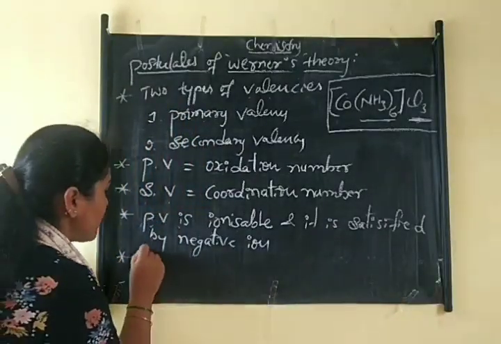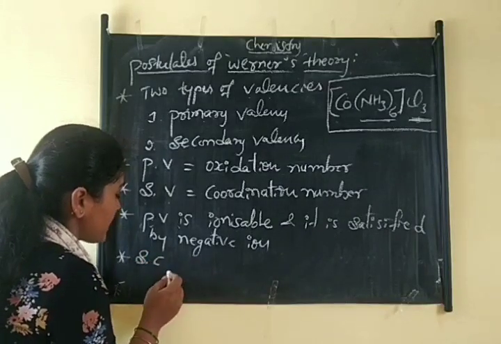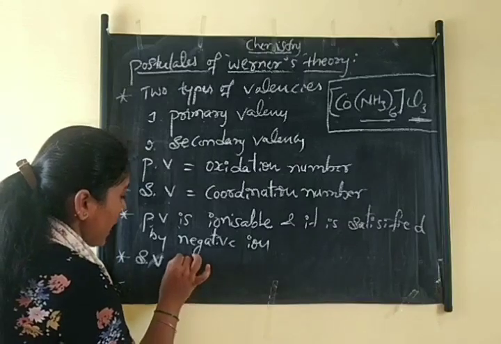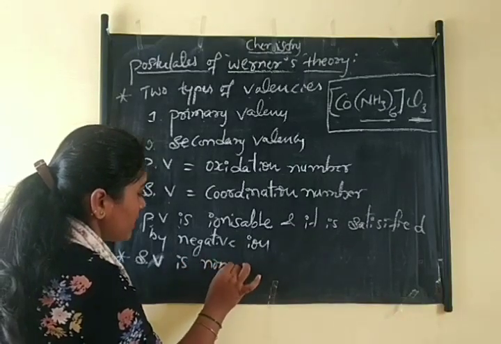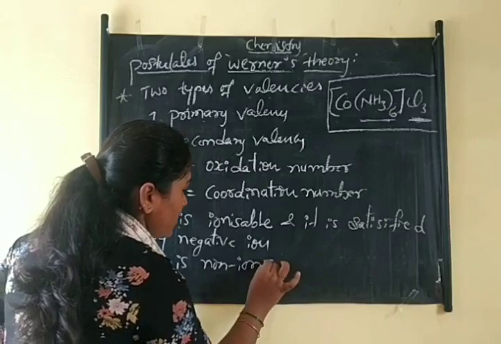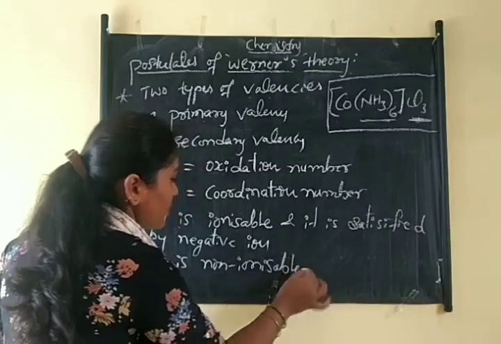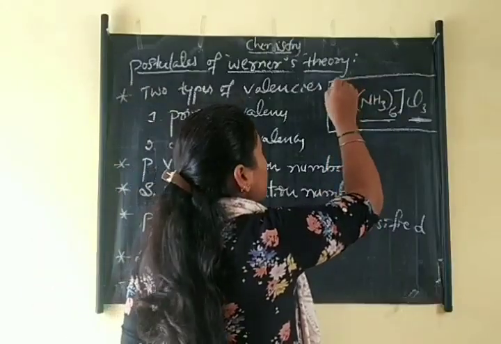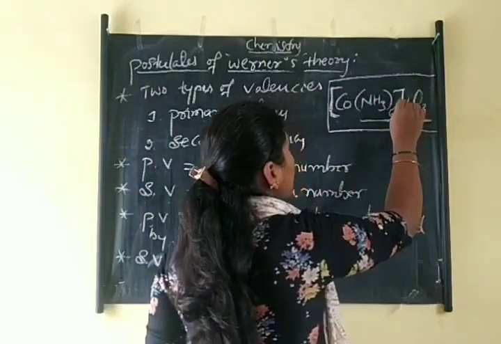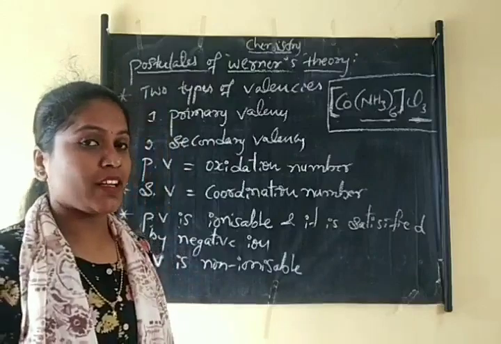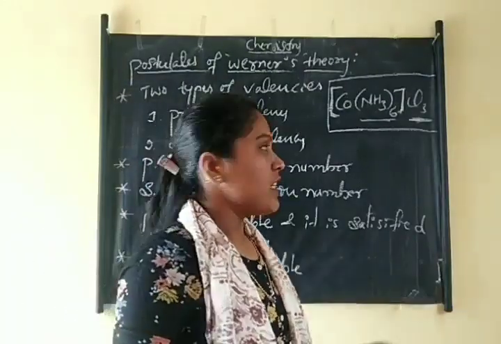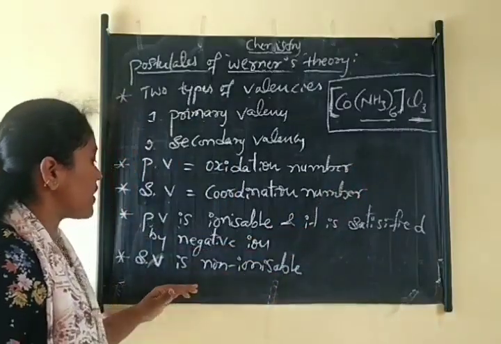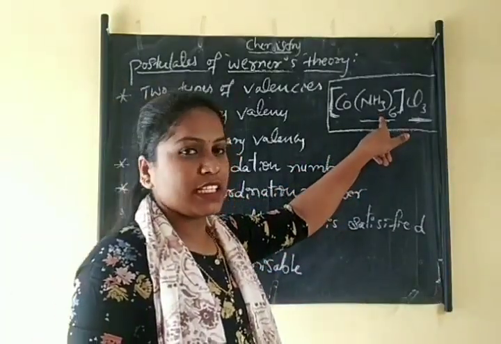The next postulate is that secondary valency is non-ionizable. I already told that the molecules present inside the square bracket are constant in all states, the solid state as well as the aqueous state. So this is the secondary valency.